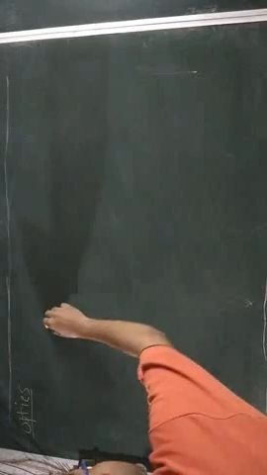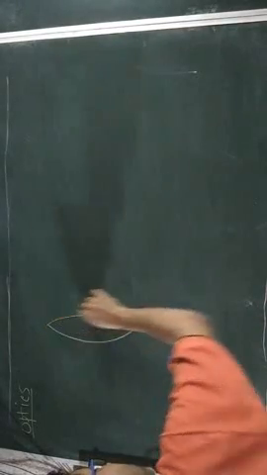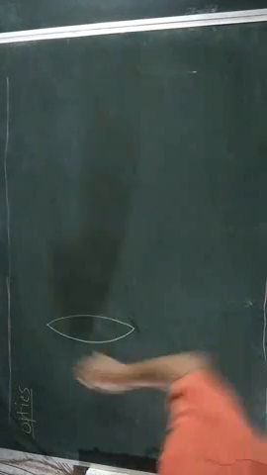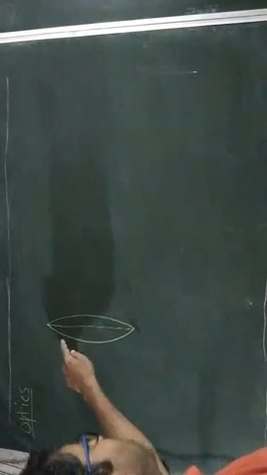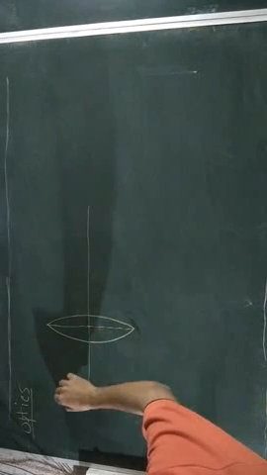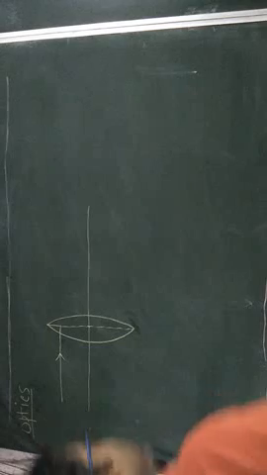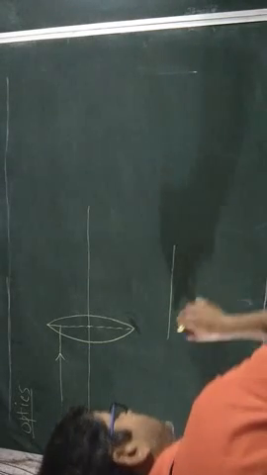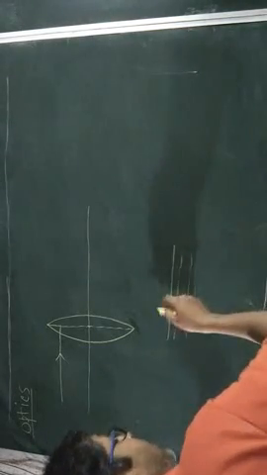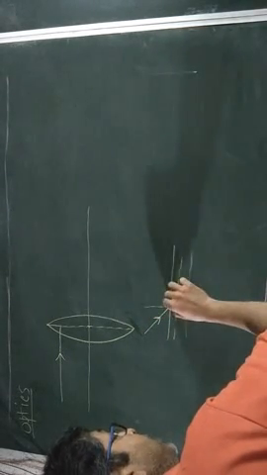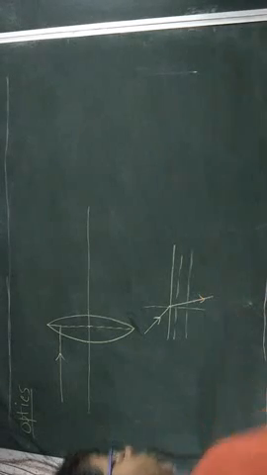If we consider a convex lens and a ray which comes parallel to the principal axis, then regarding refraction we knew that if any ray comes from rarer medium and enters into denser medium, it moves towards the normal.